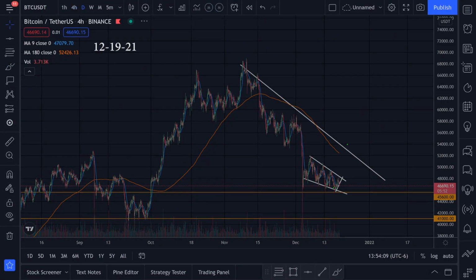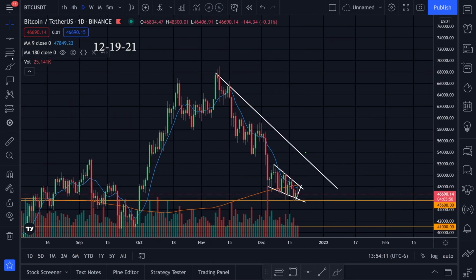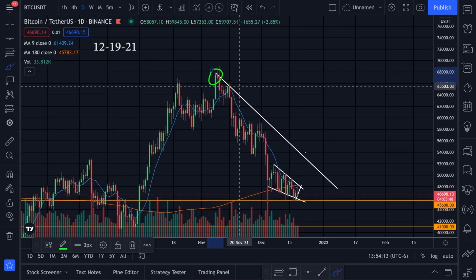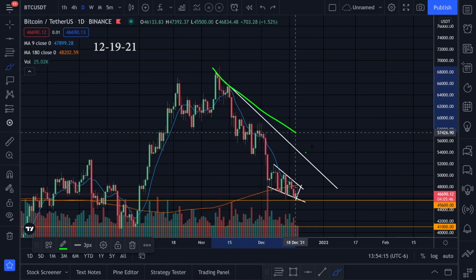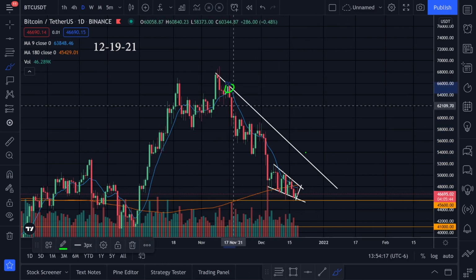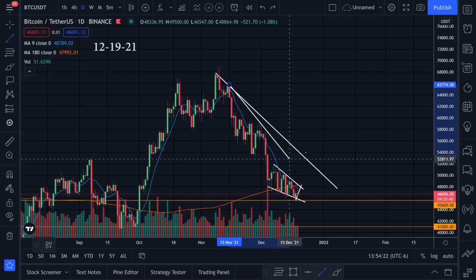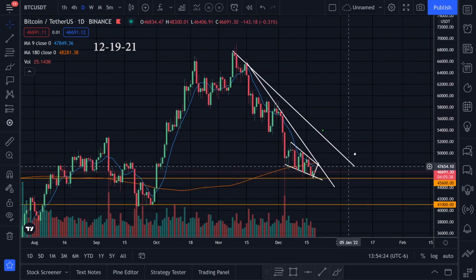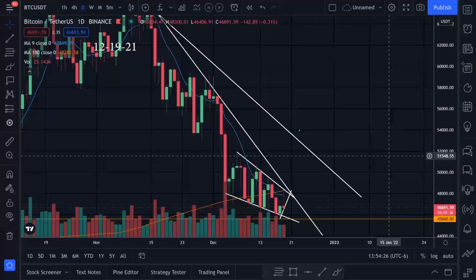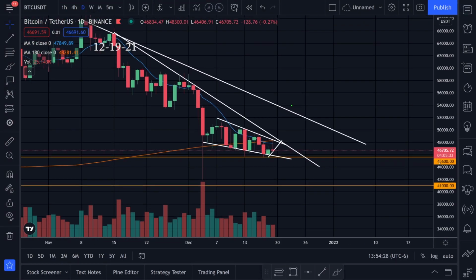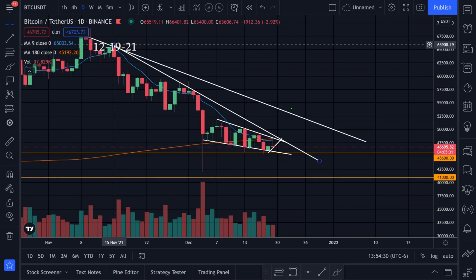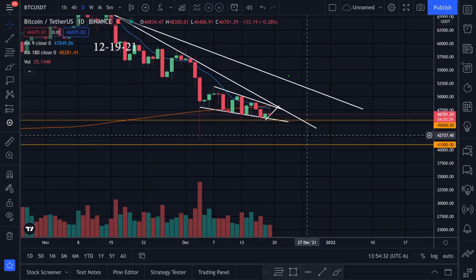Let's go back to the daily time frame. We have resistance right here, and we have resistance right here. We're looking at this downtrend, and then we also have resistance right here and resistance right here. Let's do another trend line, something like this, and I think we're testing this one, or we might have just been testing it. I think we might have just got rejected by this one as well. So this is another trend line we can kind of take a look at. We have this and this.